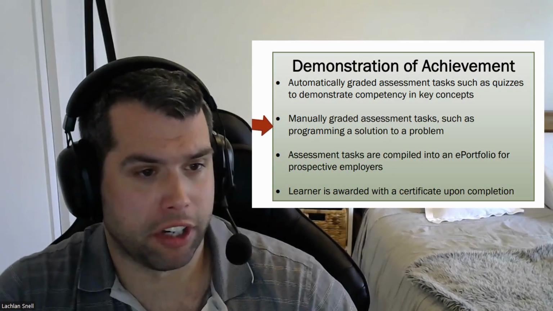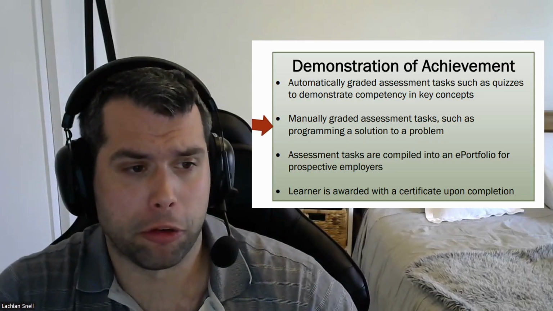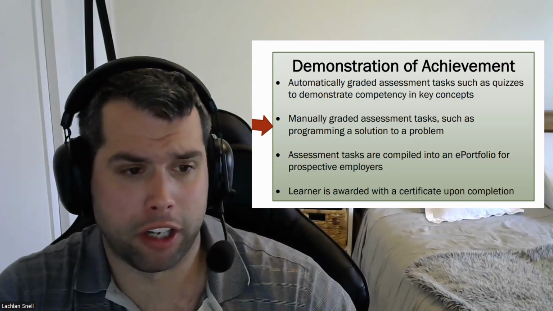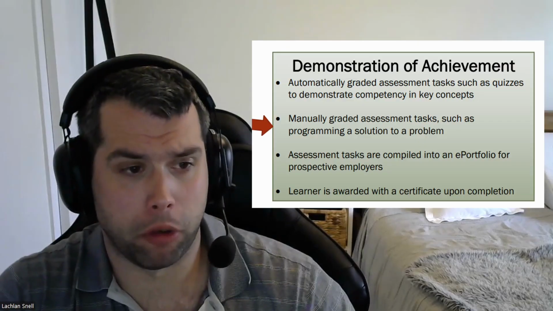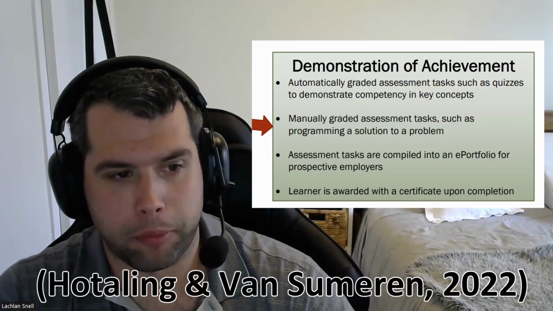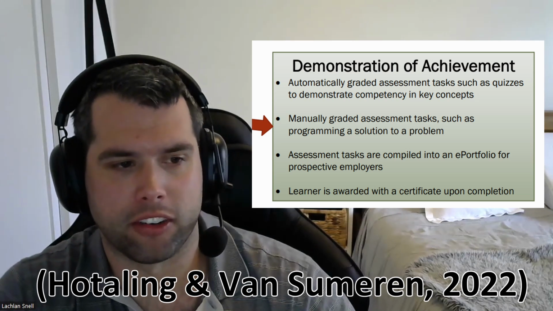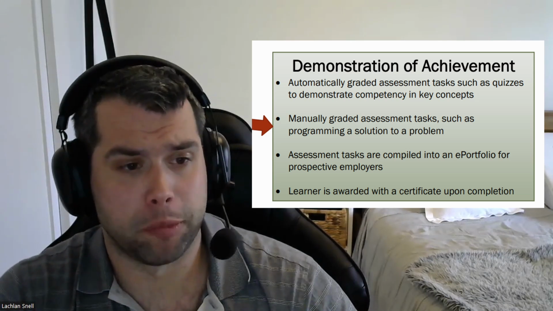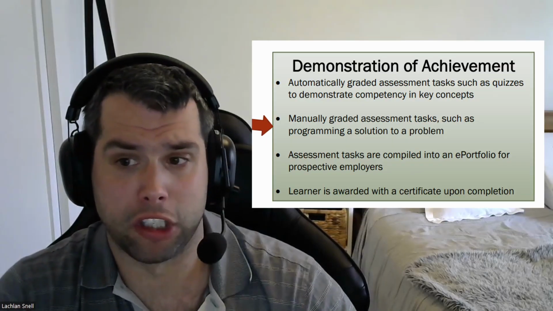This brings us to the demonstration of achievement. Throughout the course, learners will need to demonstrate their learning through automatically graded quizzes and then create a portfolio of their work that they could show to prospective employers. They will also be granted a certificate upon completion to demonstrate their competencies. Assessment and digital badging will be discussed in much greater detail in the next video in this series.